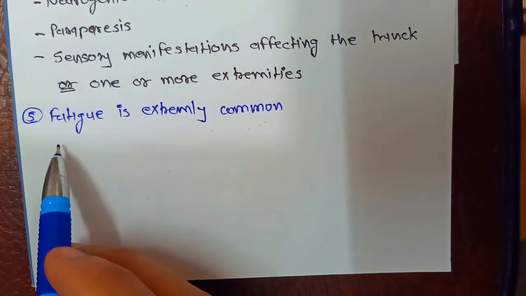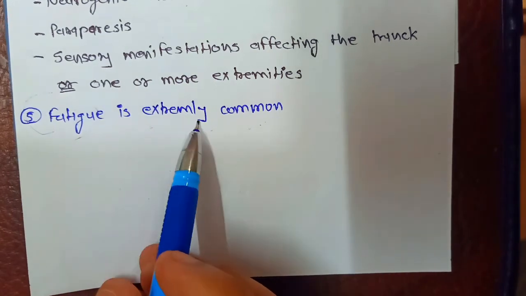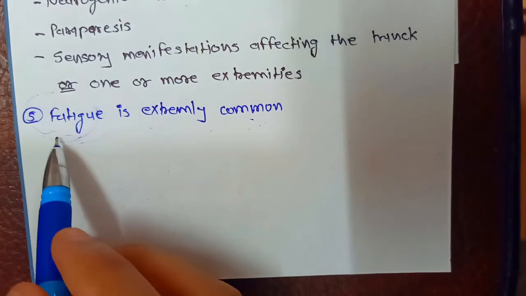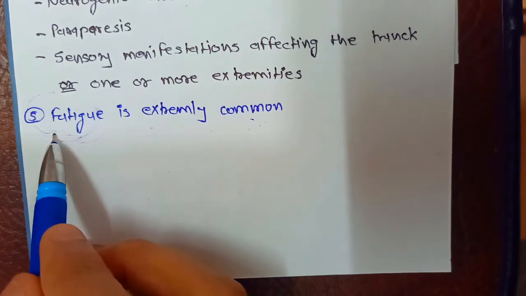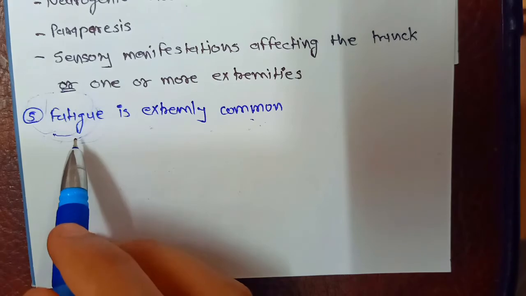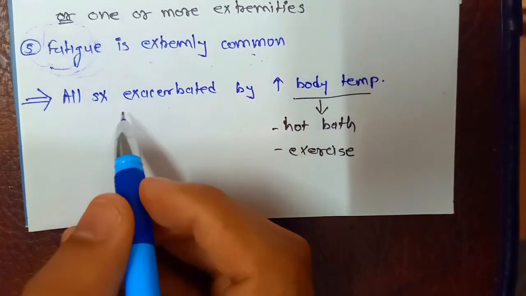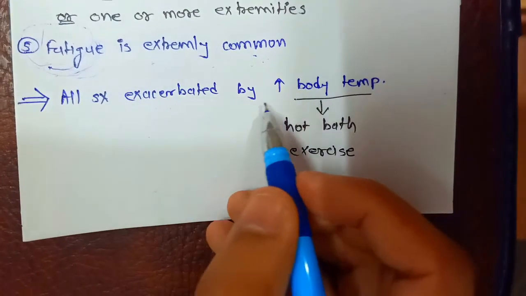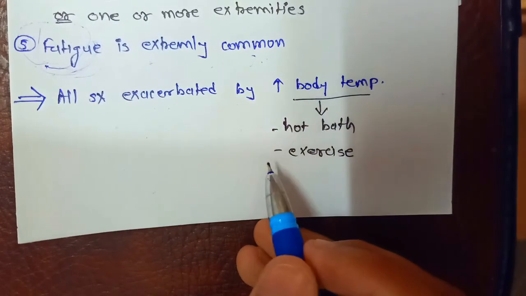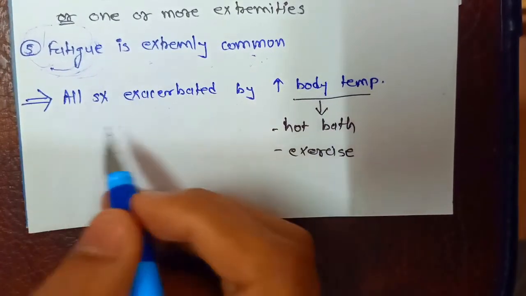In multiple sclerosis, fatigue is extremely common, and when patients say they feel fatigue along with the symptoms that we have already talked about, you can suspect multiple sclerosis. All these symptoms are exacerbated by high body temperature. It means when you take a hot bath or exercise, the symptoms will be exacerbated.